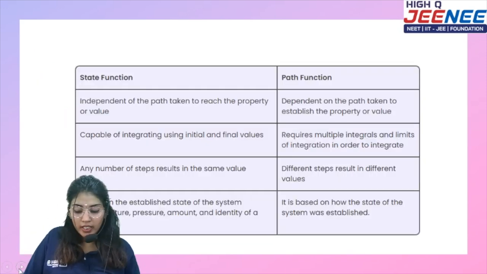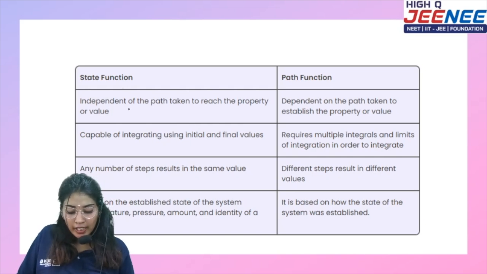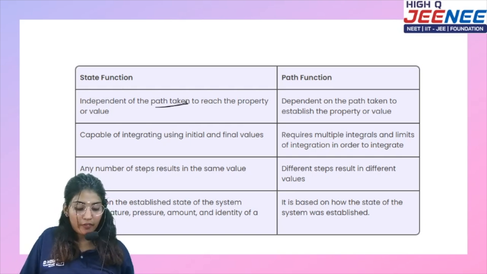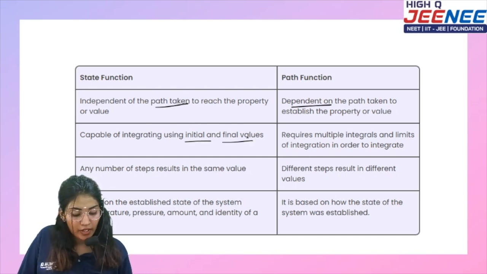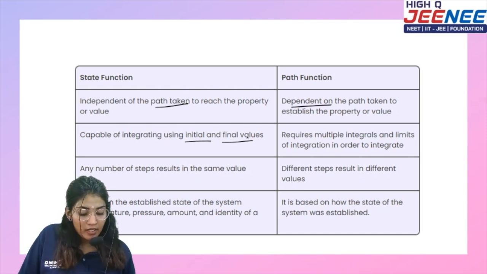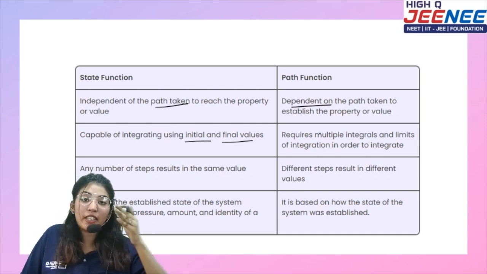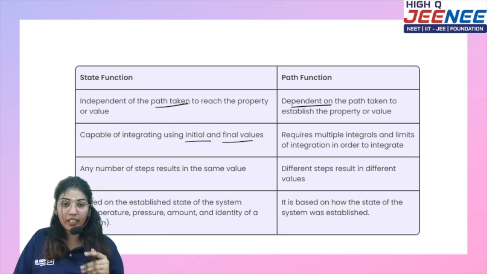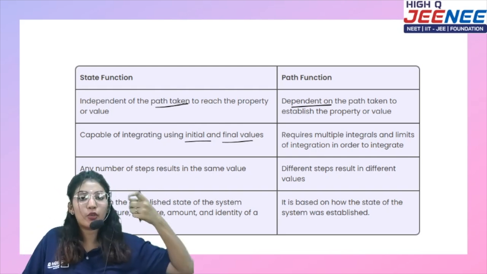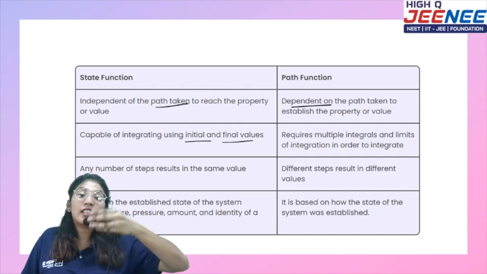Okay, can you see the difference? A state function is independent of the path taken, whereas a path function is dependent on the path taken. So a state function can be integrated using the initial and final values. And a path function requires multiple integrations and limits of integration, because at each different place and each step it takes different values.